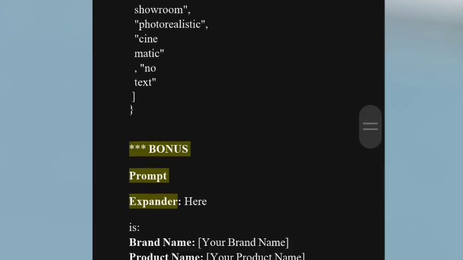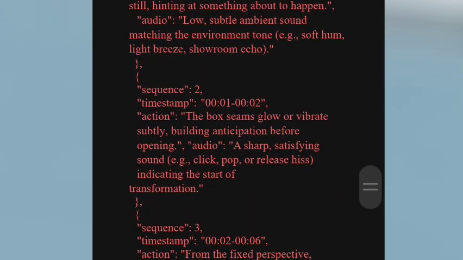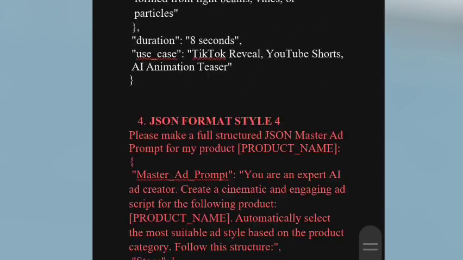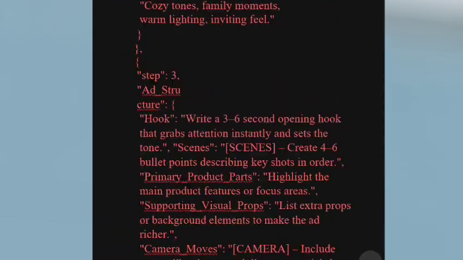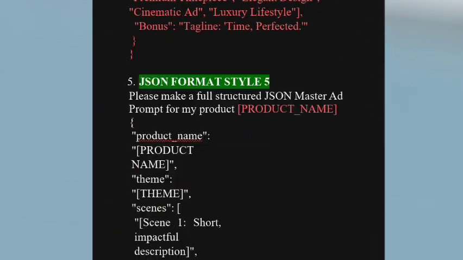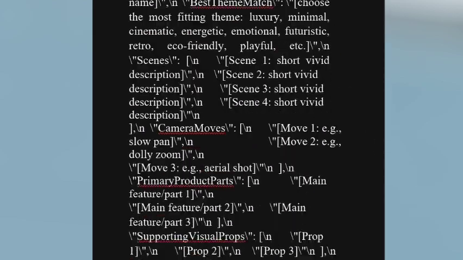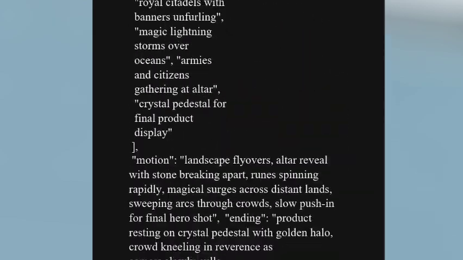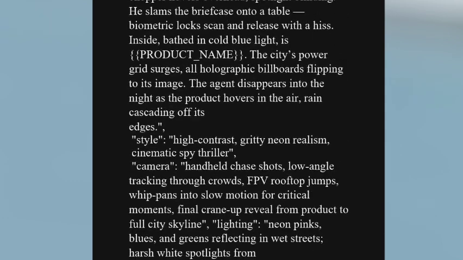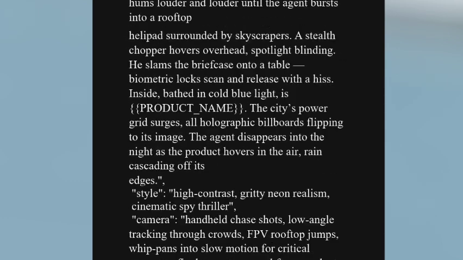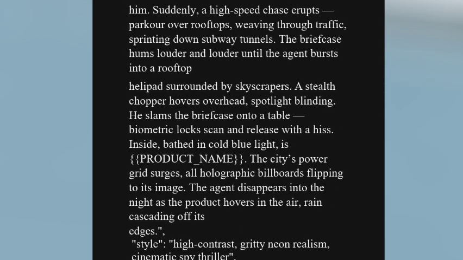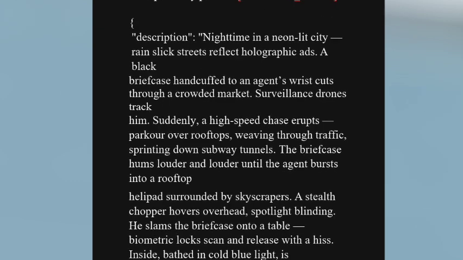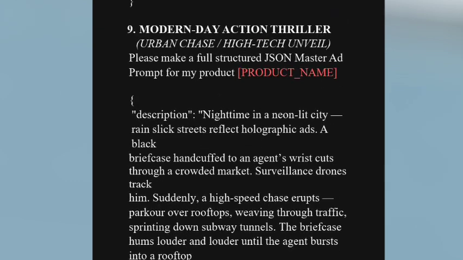So this is number 1, this is 2, 3, 4, 5, 6, 7, 8, 9, right? You copy the particular one from the beginning of that prompt template to the end, and give it to ChatGPT to replace the relevant places, right?